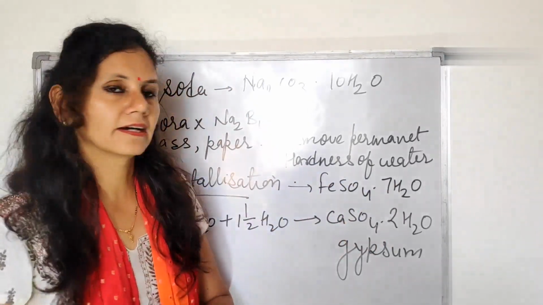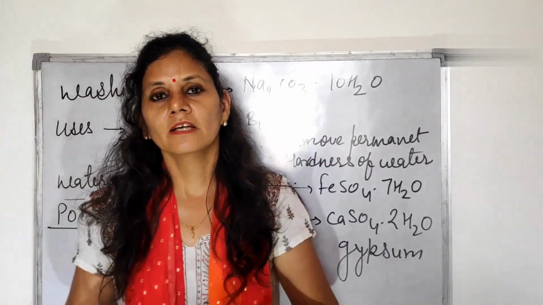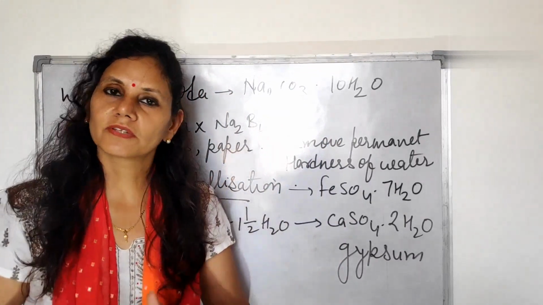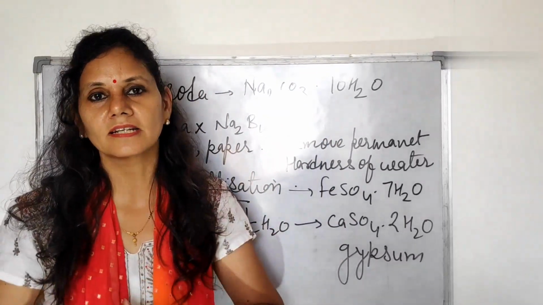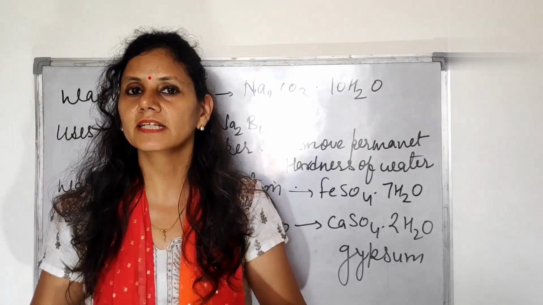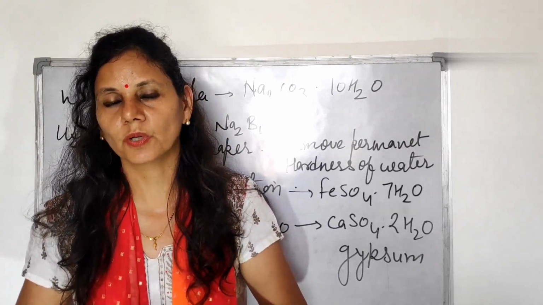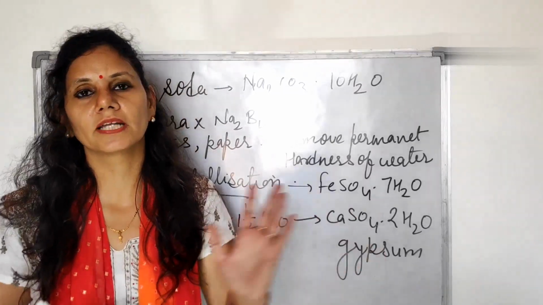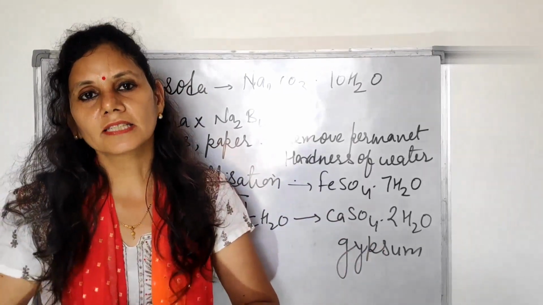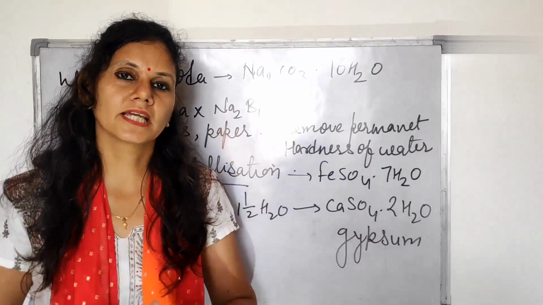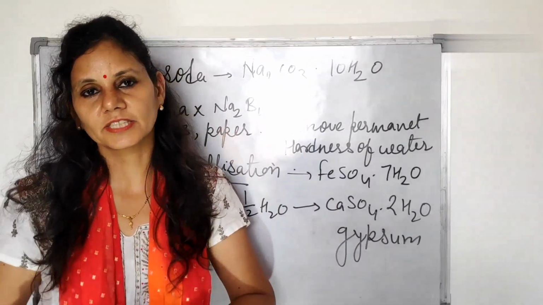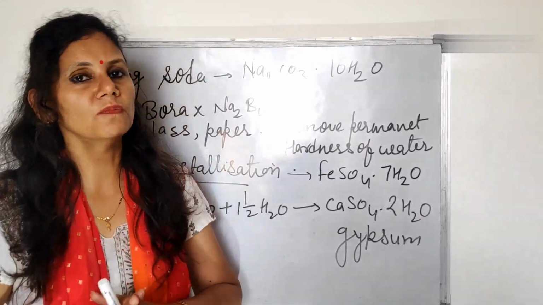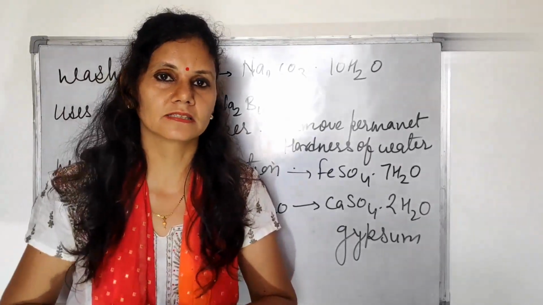Gypsum is white. When we heat the crystals directly, this water evaporates and the crystal loses its color, such as copper sulfate in a test tube, which turns from blue crystals to a white powder.